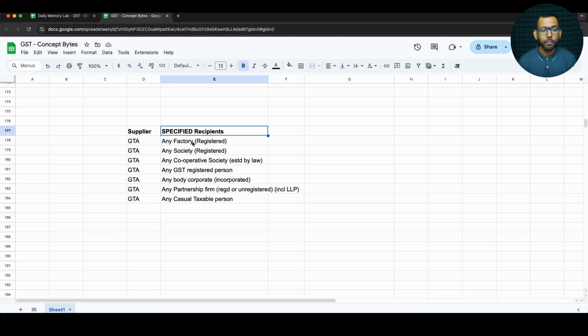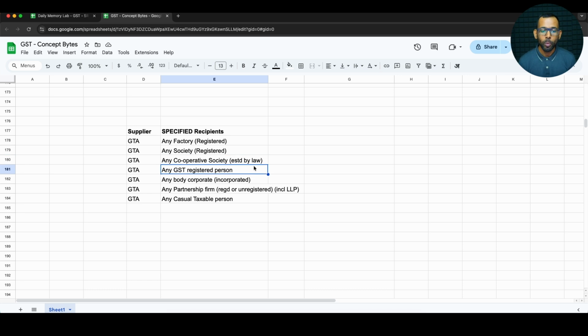Now, only when the service is received by these following recipients that you can see on the screen, then the concept of reverse charge will even arise. Now, let us see who those service recipients are. Any factory, whether it is a company factory or a factory run by a sole proprietor firm, and that factory is registered under the Factories Act, then yes, it is one of the specified recipients. Similarly, you have a society registered under the Societies Registration Act, a cooperative society established by any law for the time being in force, and any GST registered person.